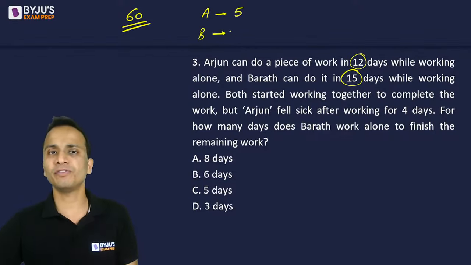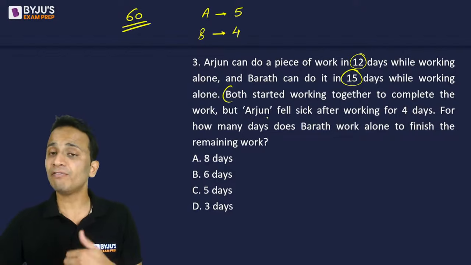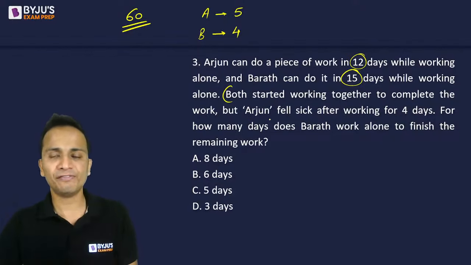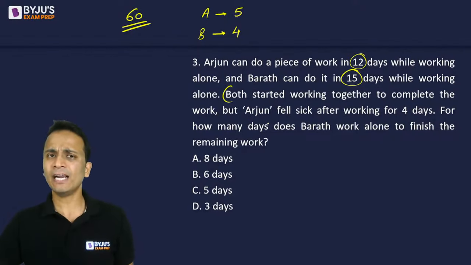Now they both started together, but after 4 days, Arjun left the work. So I can say that for the first 4 days, both A and B must have worked together, right? Now, one day work of A is 5 and one day work of B is 4. So, in 4 days, they must have finished 4 multiplied by (5 plus 4), the one day work of A and B together.